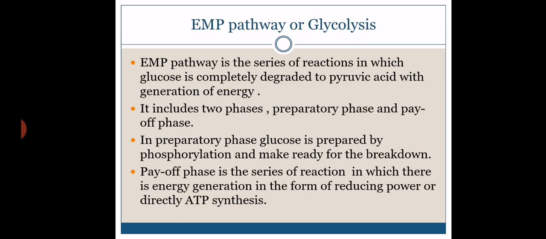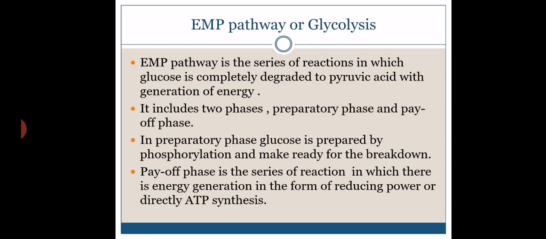We have discussed this introduction in the previous part. EMP means Embden-Meyerhof-Parnas pathway. HMP means hexose monophosphate pathway. ED pathway is the Entner-Doudoroff pathway. So why is there variability in different metabolic pathways? This variability is due to the presence or absence of typical enzymes in that organism. If the organism possesses all the enzymes of the EMP pathway, then it may follow the EMP pathway or glycolytic pathway. Some organisms may have the enzymes of the HMP pathway, so they follow the HMP pathway. Some organisms may have enzymes for the ED pathway, so they can follow the ED pathway.